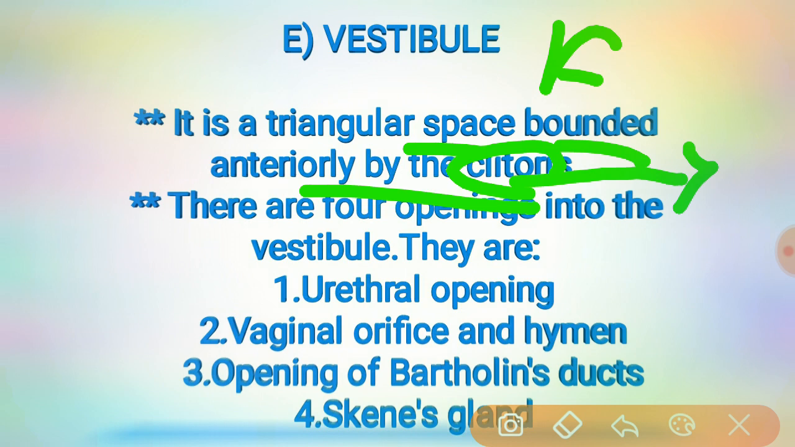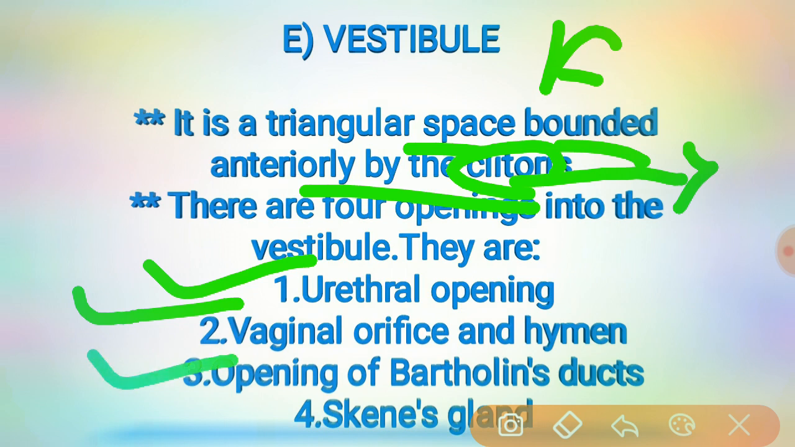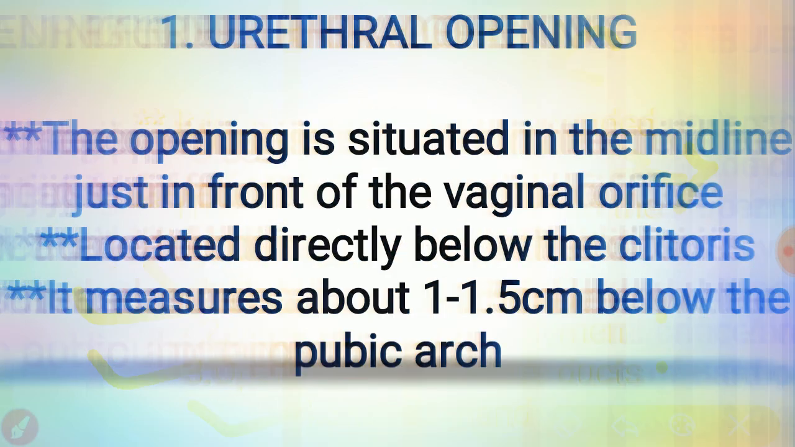There are four openings into the vestibule. What are they? The first one is the urethral opening, the second is the vaginal orifice and the hymen, the third is the opening of Bartholin's ducts, and the fourth is Skene's gland. So these are the four openings into the vestibule: urethral opening, vaginal orifice and hymen, opening of Bartholin's ducts, and Skene's gland. Let's see them one by one.